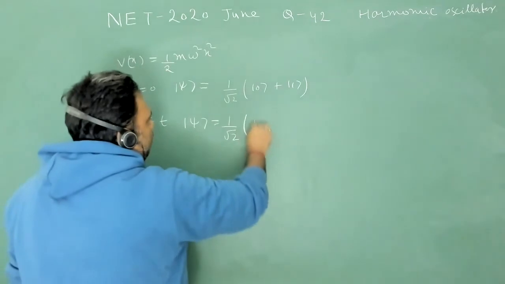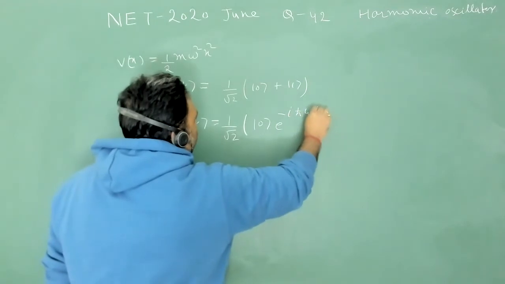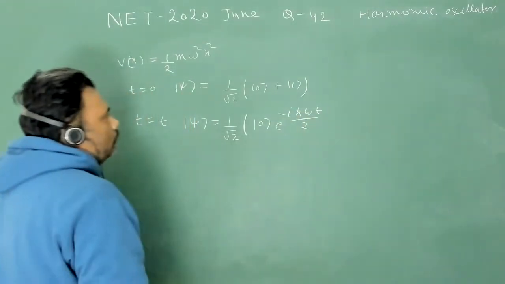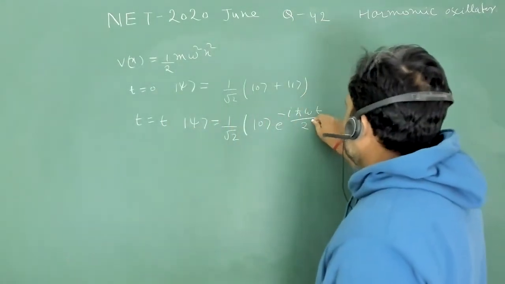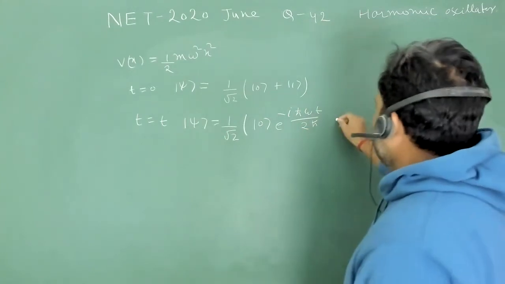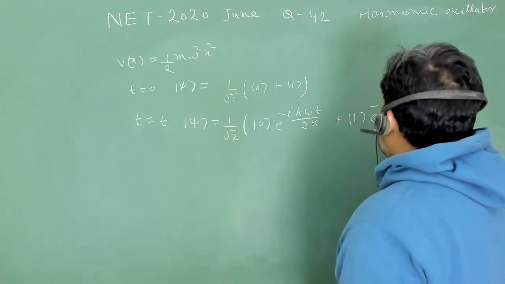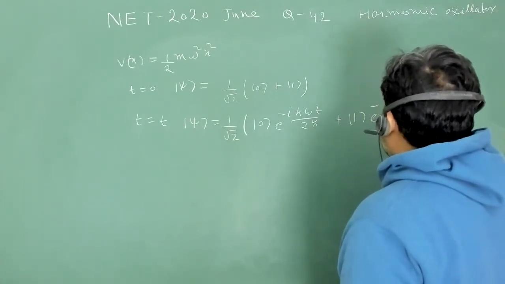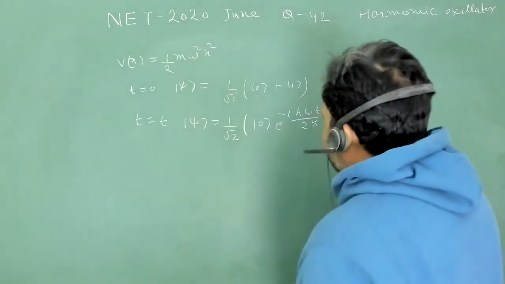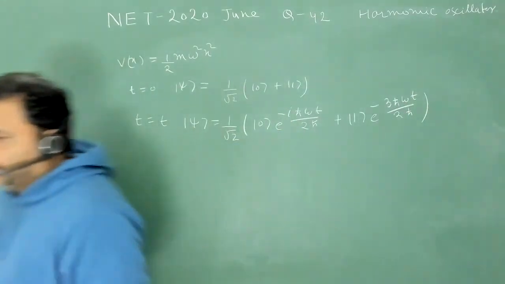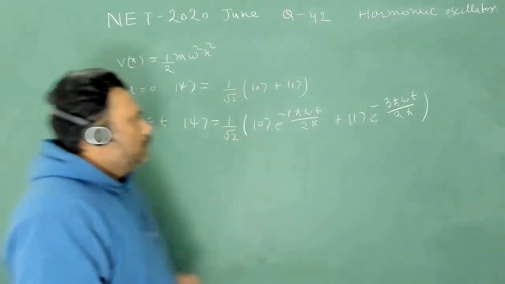We can write this as the 0 state times e to the power minus i h cut omega t by 2 upon h cut, plus the 1 state times e to the power minus 3 i h cut omega t upon 2 h cut. So this is my state after time t. The h cut will cancel out, so there is not any problem.